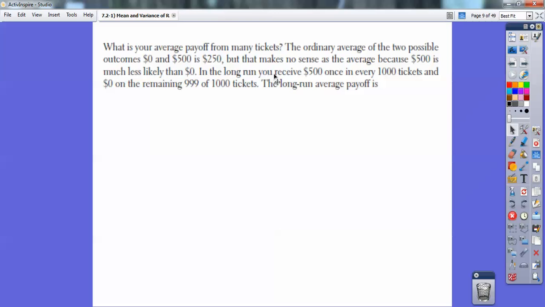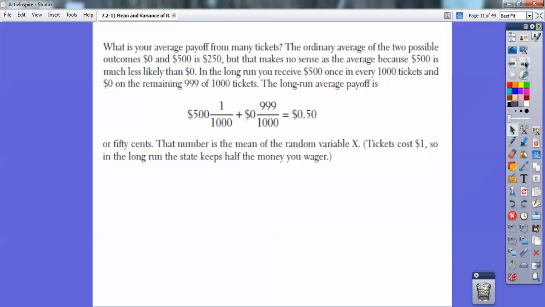So in the long run, you receive $500 once in every 1,000 tickets that you buy, and the remaining 999 tickets you lose. Okay, so here's the long run payoff average. $500 times 1/1000th, and then $0 times 999/1000ths, and it ends up being 50 cents. So every dollar that you pay in the long run, you get 50 cents back.